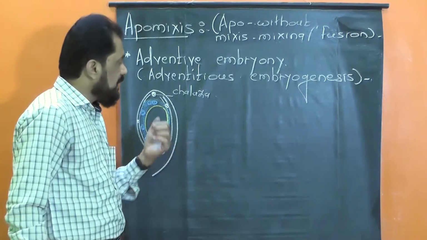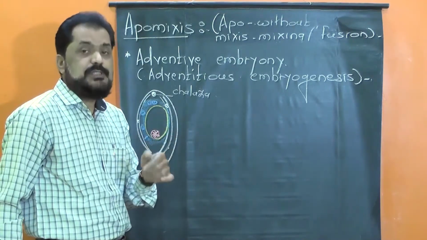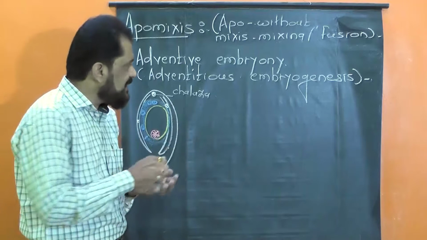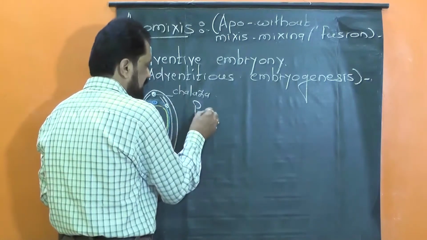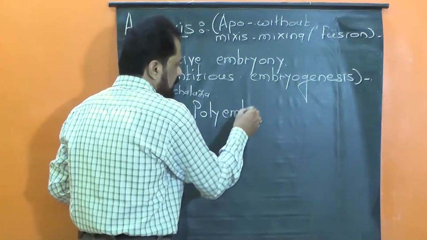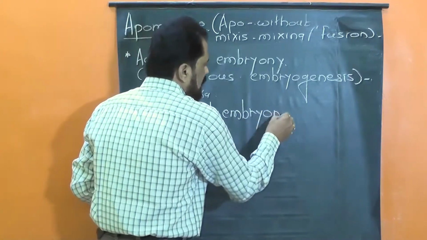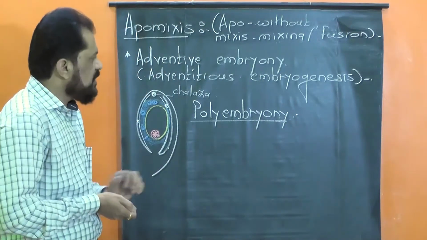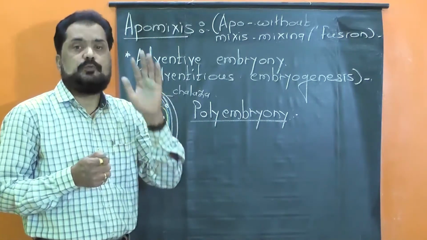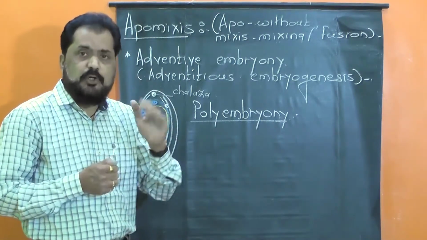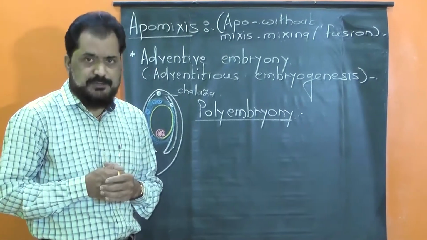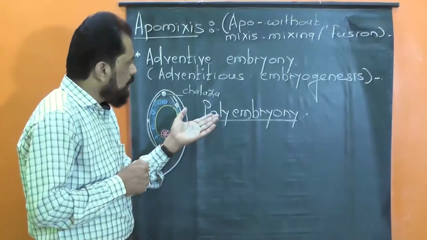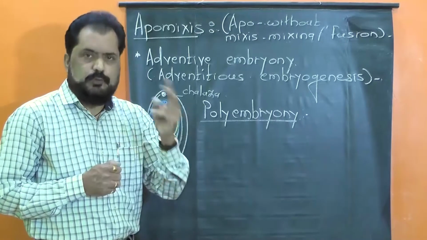It means that there is formation of many embryos, several embryos within a single ovule, and thus it leads to polyembryony. This condition is called polyembryony. Polyembryony is very commonly seen in citrus species, that is in lemon plants, as well as in mango. Now polyembryony is further of two types.